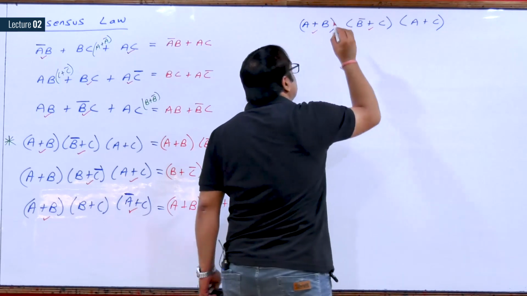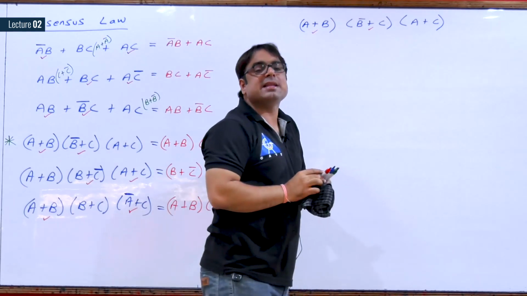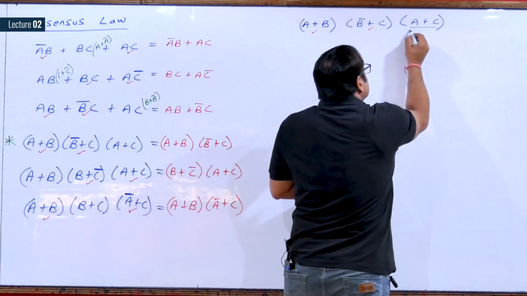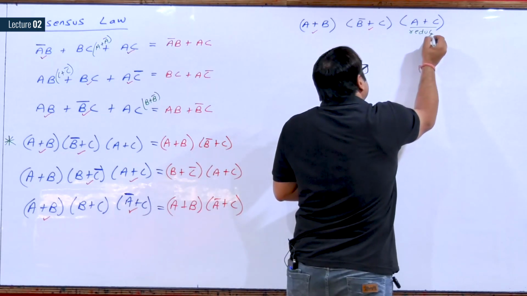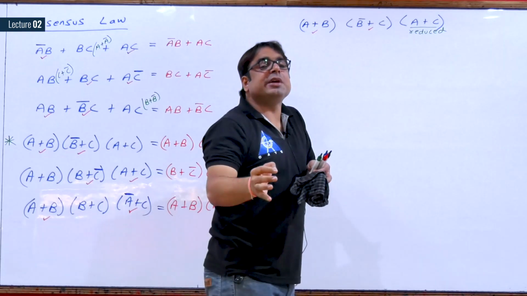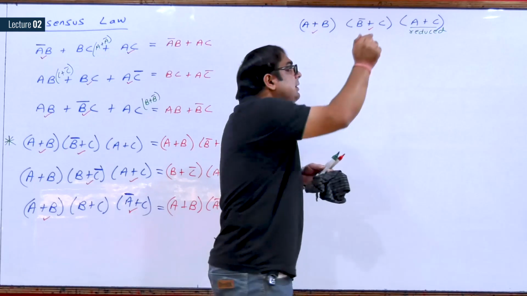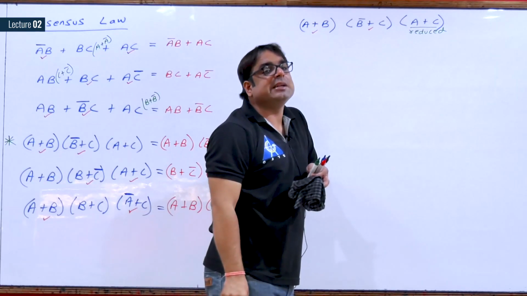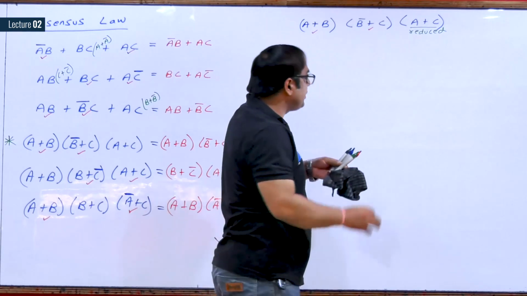So, these two terms are expected in the answer. So, which term is going to be reduced? This term is going to be reduced. What I have to do? I have to introduce the missing variable in the last term.